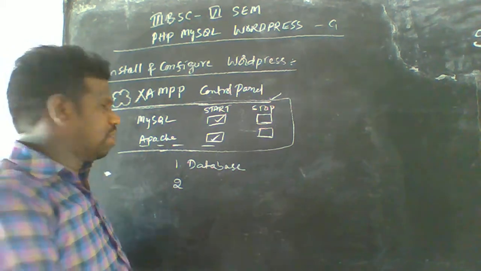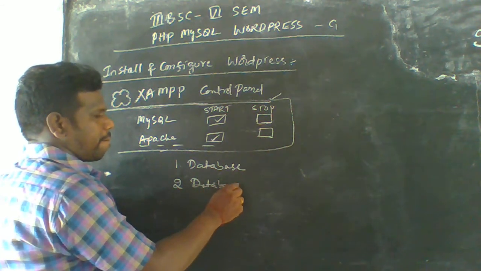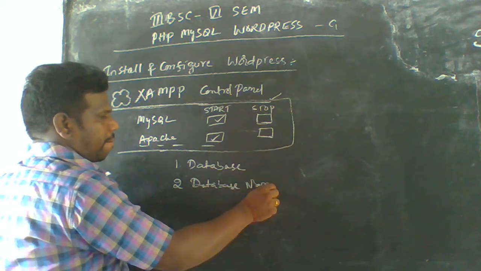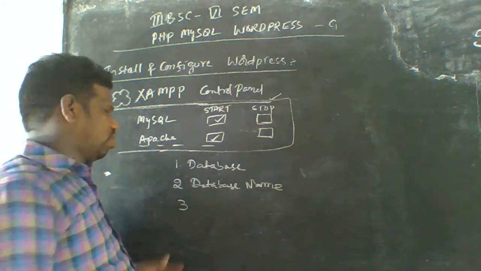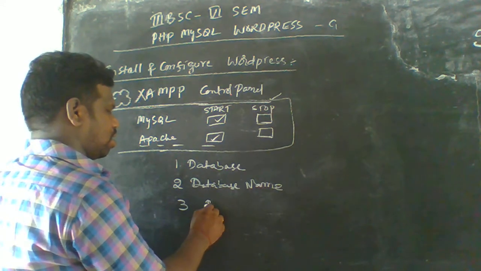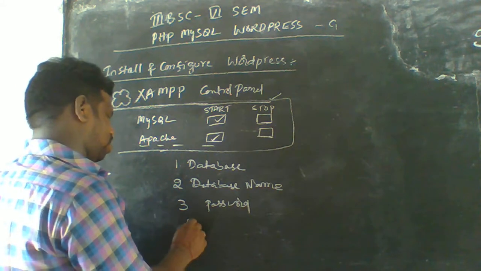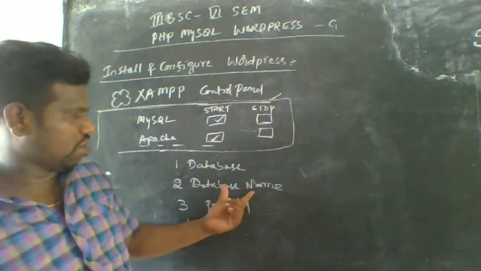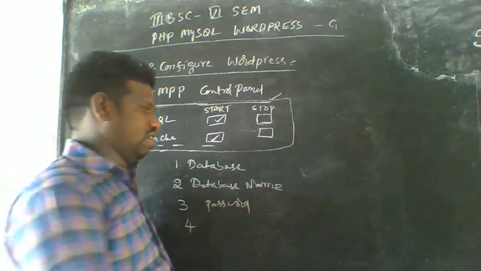The first one is called the database name, and the third one is called the password. The database name is also called a username.